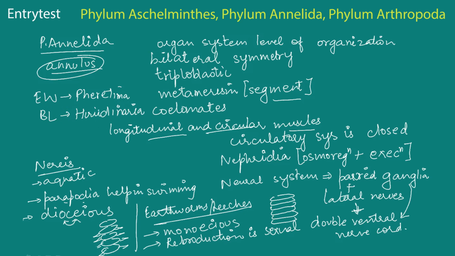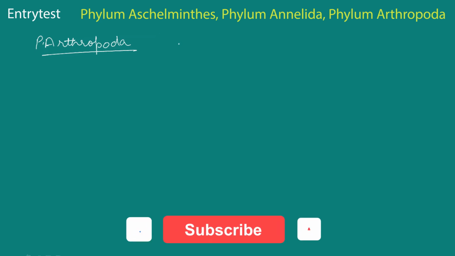So let's move on to the next phylum that we have to do, that is phylum Arthropoda. And remember, don't forget it, this is the largest phylum of the entire kingdom Animalia. It contains the maximum number of animals, and it is also the phylum that contains insects. Over two-thirds of all named species existing on the earth are arthropods. So that's a pretty big phylum.